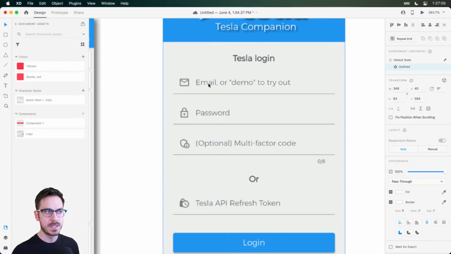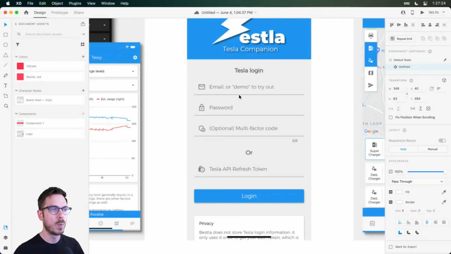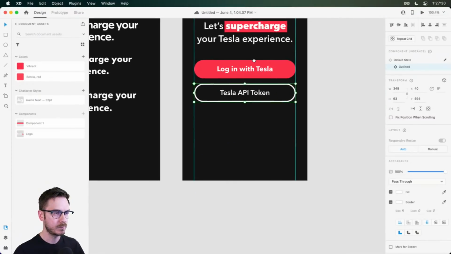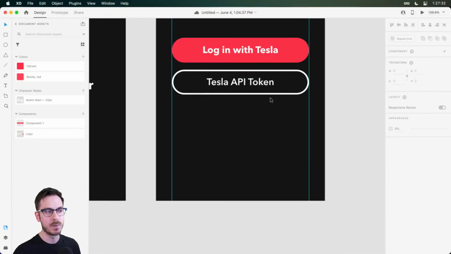It says you can enter your Tesla email, or you can enter demo to try this application out, which I thought was super cool because maybe you're waiting for your Tesla to arrive, or you don't feel comfortable just yet putting in your Tesla information and you just want to try this application out. Very few apps do this. So I want to bring that in, but I wasn't a big fan of having that inside of this email field. So instead, I think it could be nice to have it down here at the bottom.